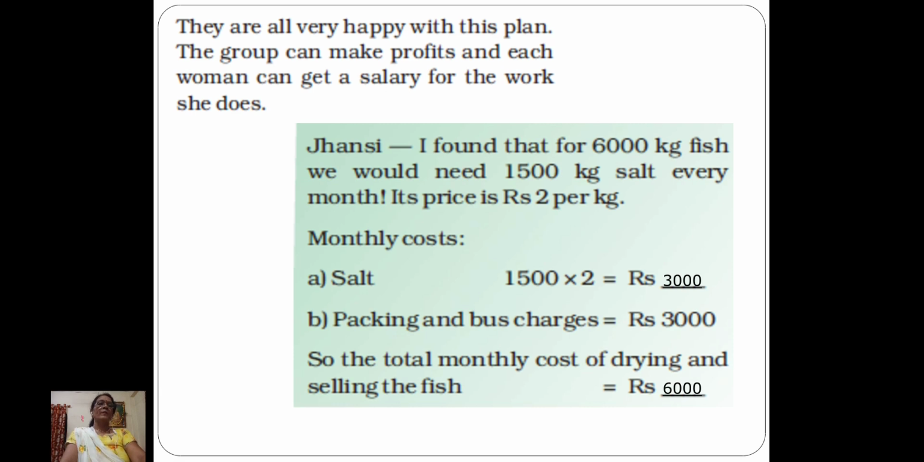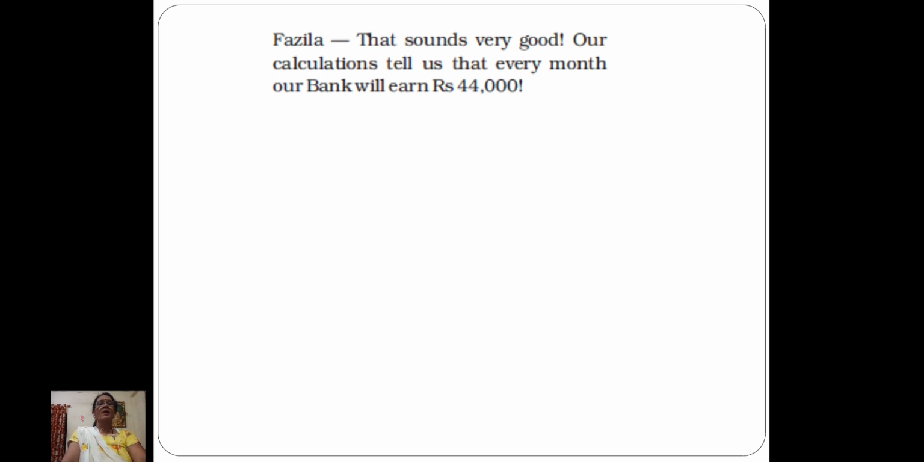Right children? Okay. Now we come to the next slide. Fazila is very happy. She says, that sounds very good. Our calculation tells us that every month our bank will earn rupees 44,000. Now children, any guesses how they got that 44,000? Can you recall? Floroma had calculated and got 50 into 1,000, which is 50,000. Now Floroma is saying 50,000 and Fazila is saying 44,000. We'll see how that is.